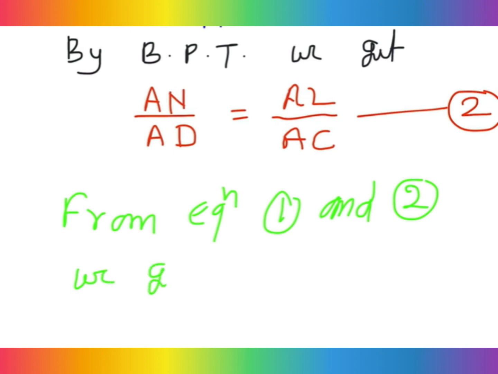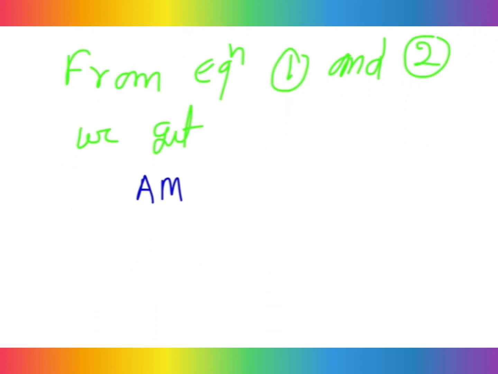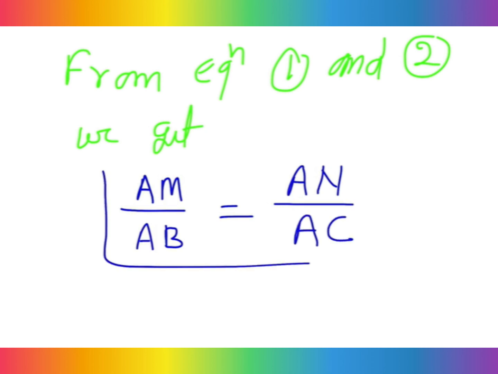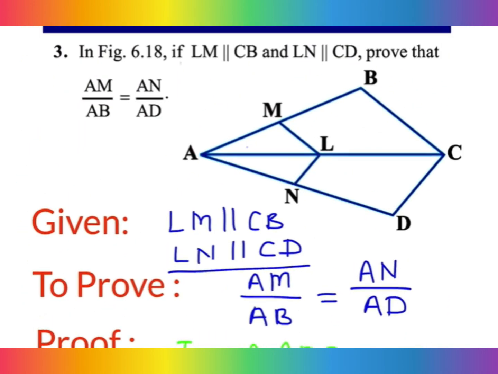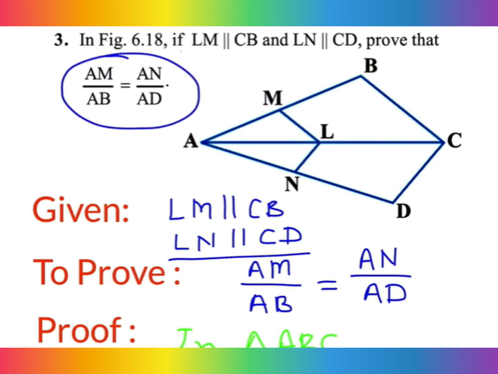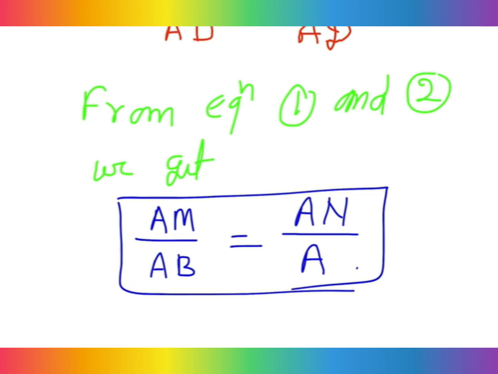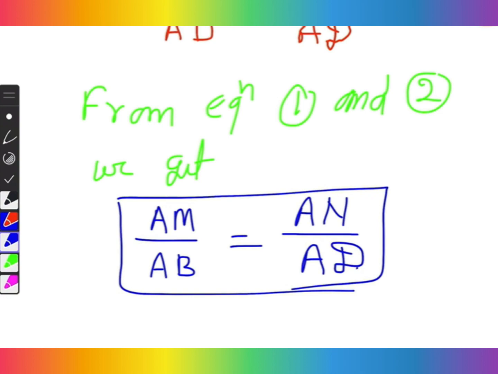We get, that is our requirement, that AM divide by AB and equal to AN divide by AD. So dear, this is your requirement, this is your result. The question says that prove that this is AM divide by AB equal to AN divide by AD. So dear, here you will write AD, only AD, not anything, AD. So finally you can write that hence proved.